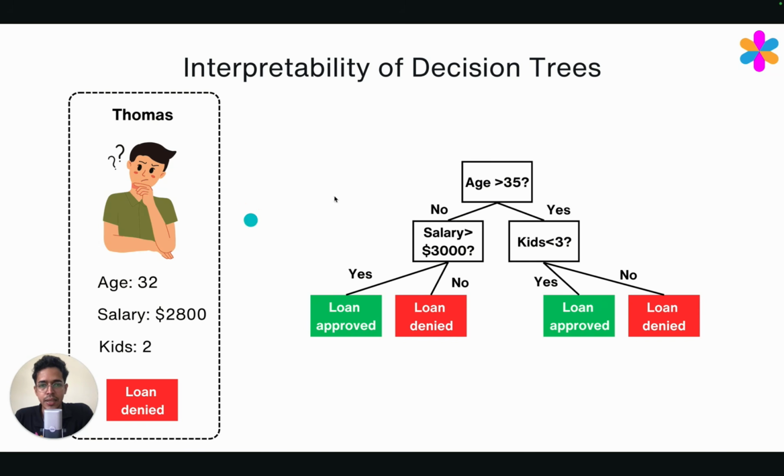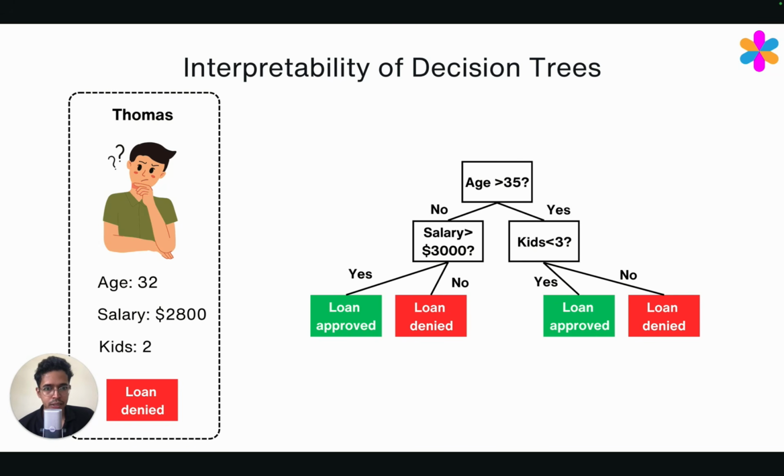So the age is 32, which means the person belongs to this branch, not this branch. And salary is 2,800, which is less than 3,000. So since salary is less than 3,000, this branch is where the person belongs, and that is why the loan was denied.